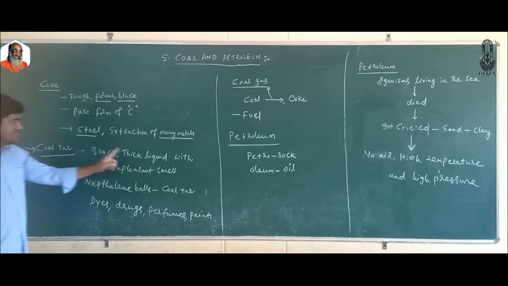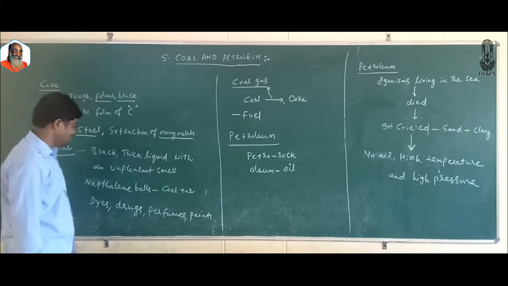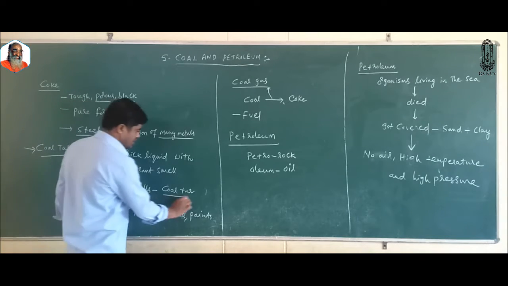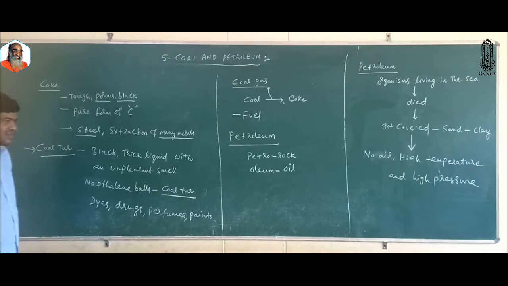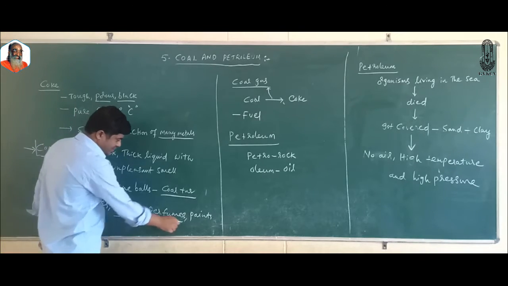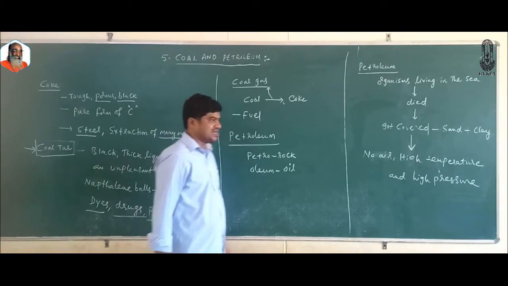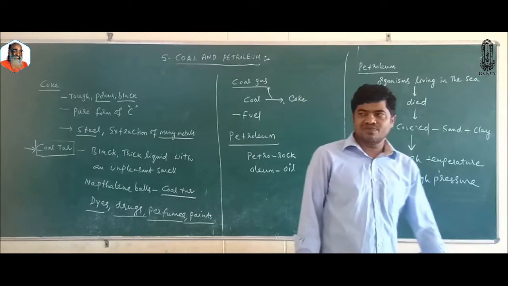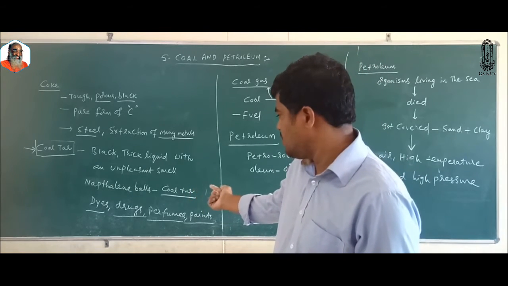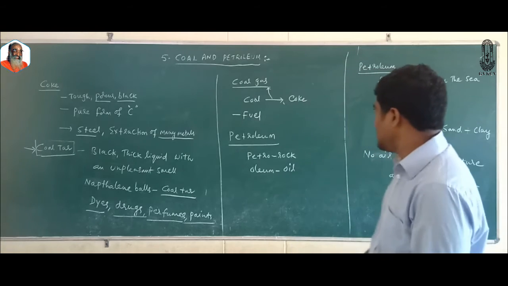Now coming to coal tar. It is a thick black liquid with an unpleasant smell. Naphthalene balls, which are used to repel moths and insects, are obtained from coal tar. Various products obtained from coal tar are used as a starting material in various industries, like dyes, drugs, perfumes, paints, etc.